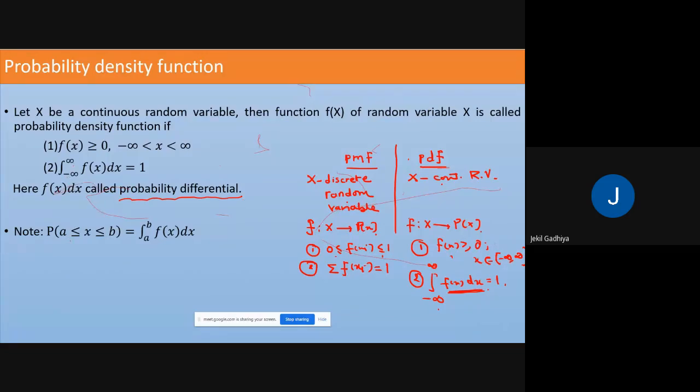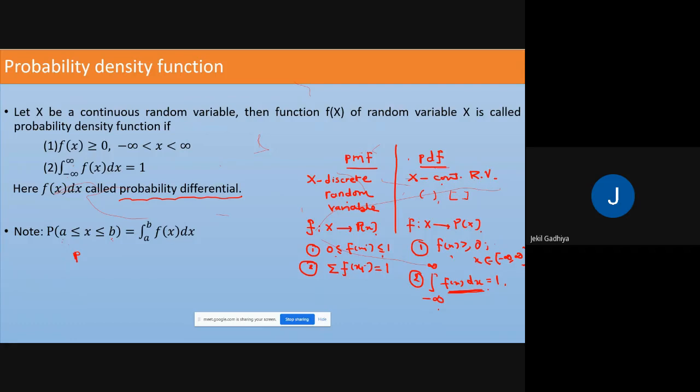Suppose in a question it is asked to find the probability of the function between a and b. Why between a and b? As we discussed, a discrete random variable takes countable numbers, and a continuous random variable takes intervals, finite or infinite.